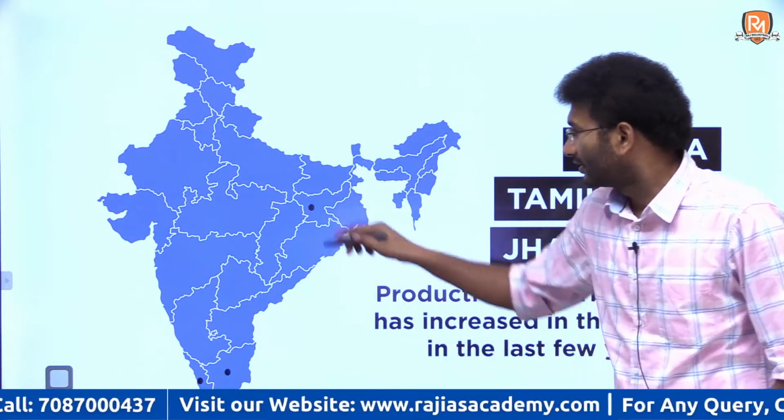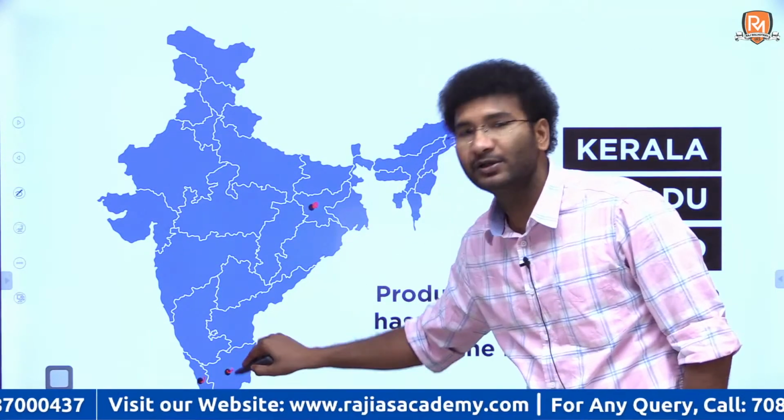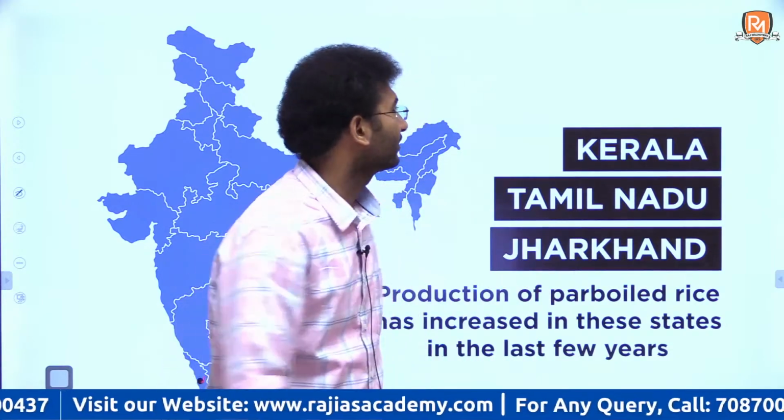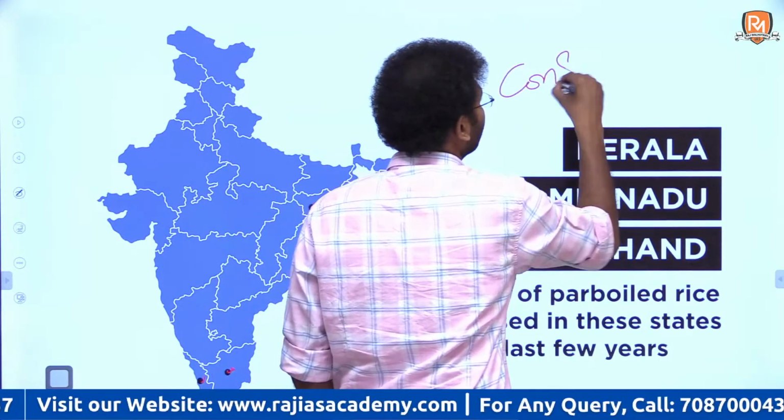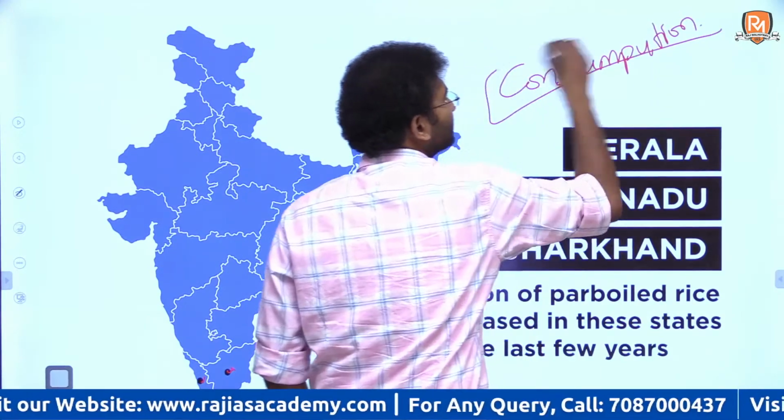Here, there are states such as Jharkhand, Kerala and Tamil Nadu. These are the states where you see consumption of parboiled rice.